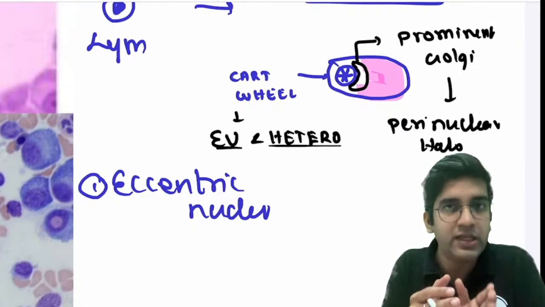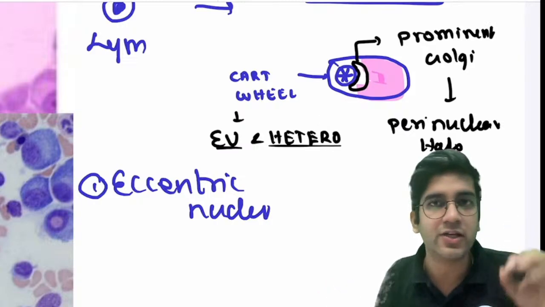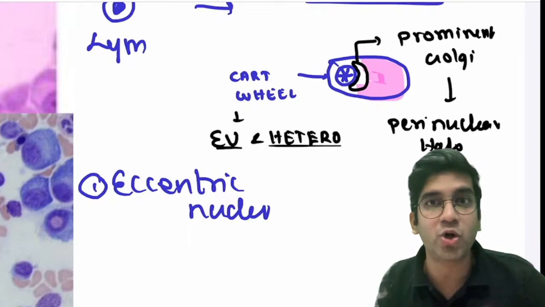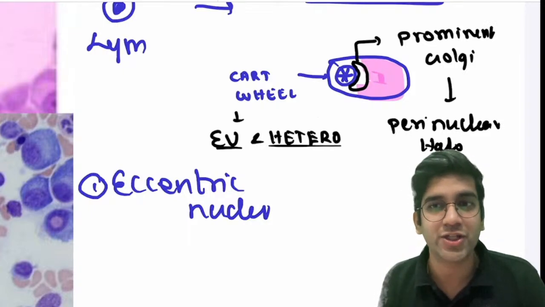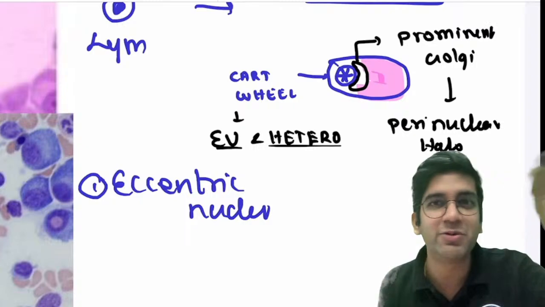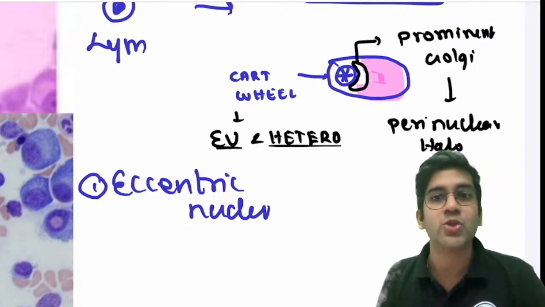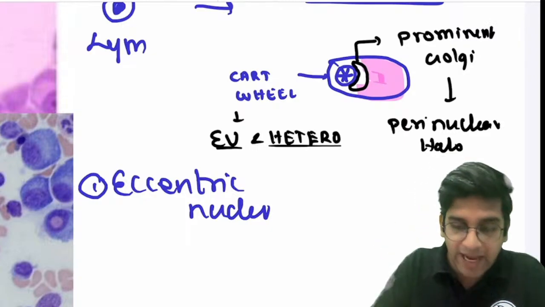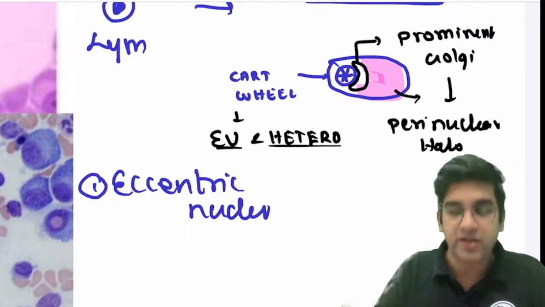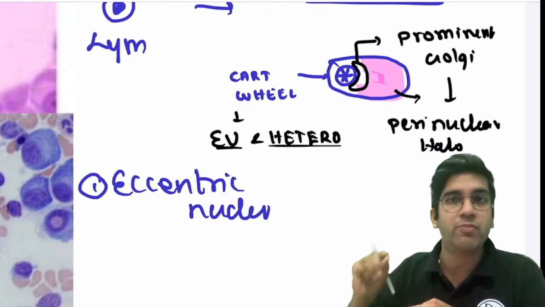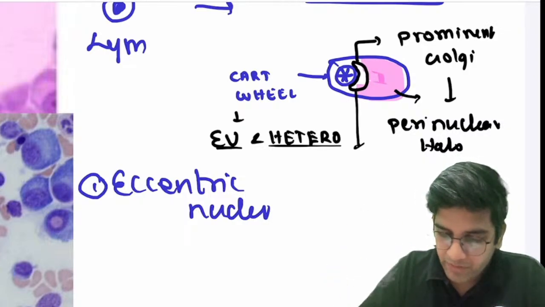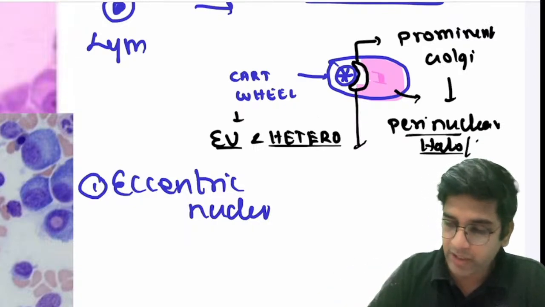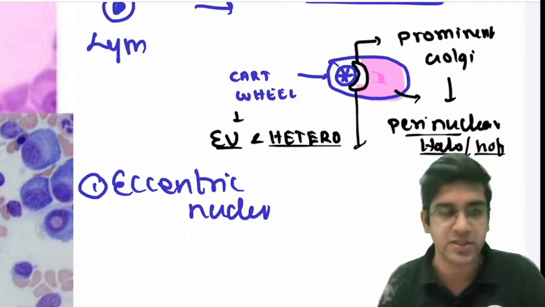For a protein to go outside, you must have read in your biochemistry that there is something called post-translational modification of a protein. You remember dolichol phosphate, N-glycosylation, O-glycosylation, right? I still remember a little bit of biochemistry. So all of these post-translational modifications happen in the Golgi apparatus. For this antibody to go outside, it has to have a prominent Golgi, and that prominent Golgi will look like a very pale area because Golgi is not stained. We call it the perinuclear halo.